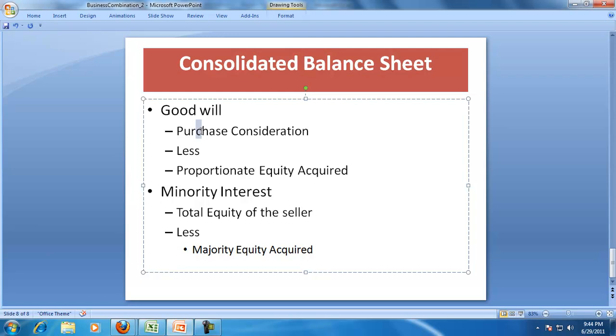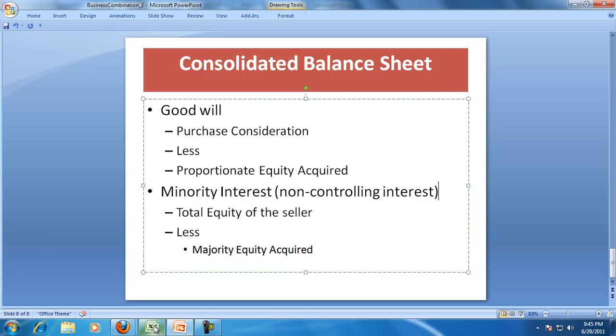Since we already determined the purchase consideration, goodwill is the excess of purchase consideration over the proportionate equity acquired, and we'll see that in that example. The minority interest, which is also called non-controlling interest, is the total equity of the seller less the majority acquired, but minority interest can also be determined on the basis of fair value.